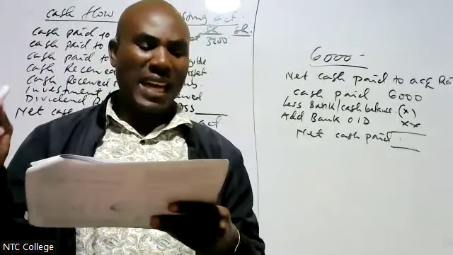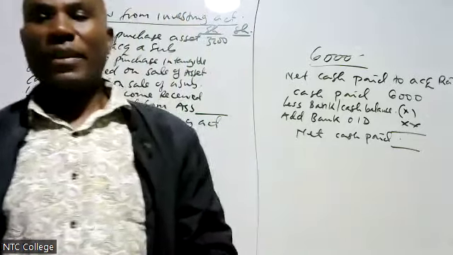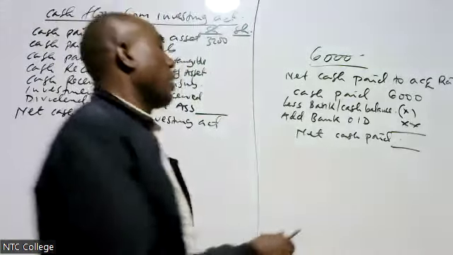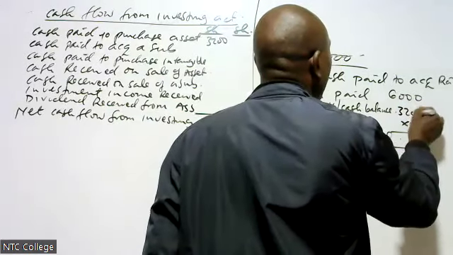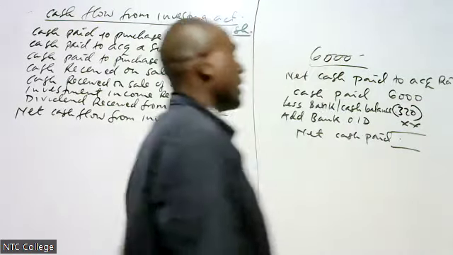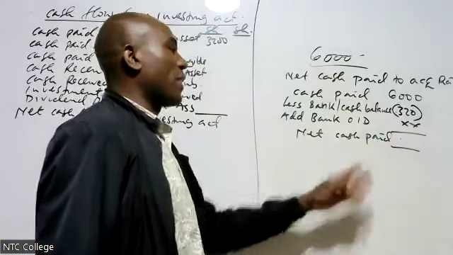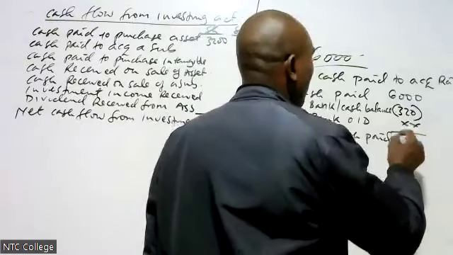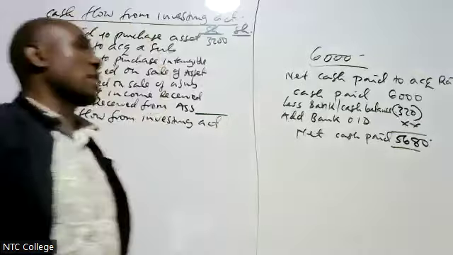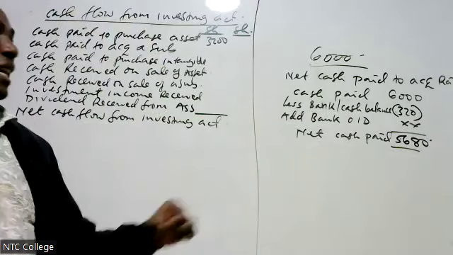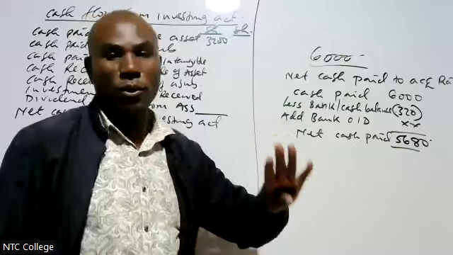When you check in the net assets of Razaka, we have cash and cash equivalent of 320. Therefore, here, I'm going to subtract 320. If there was bank overdraft, I come to add bank overdraft. Therefore, my net cash is 5680. That is what I paid, 5680. If you just report 6 million, the examiner will not agree with you.